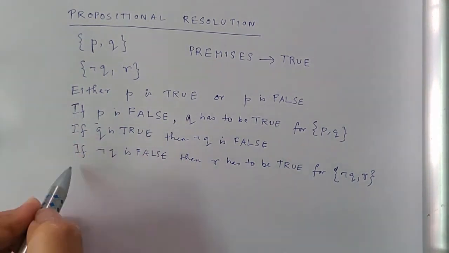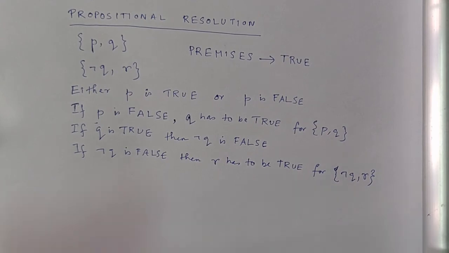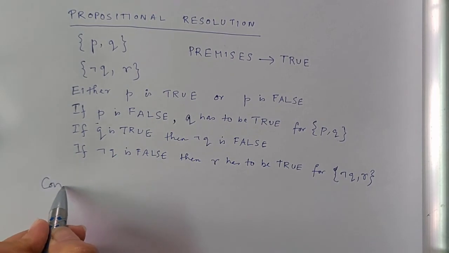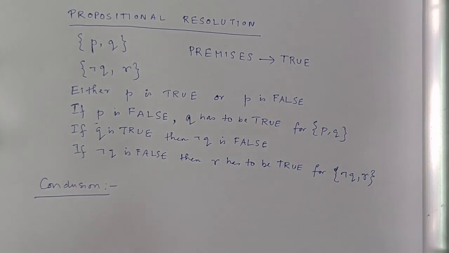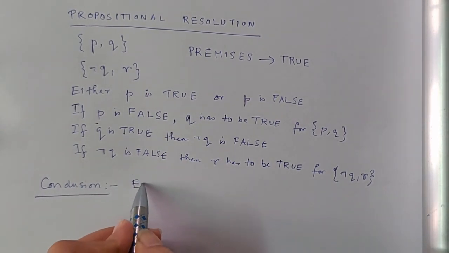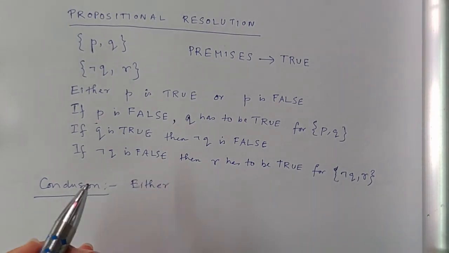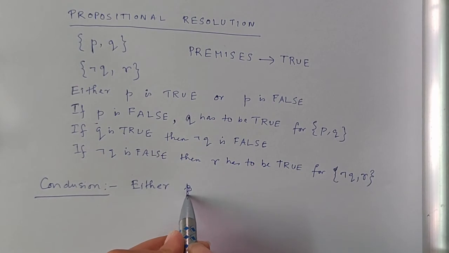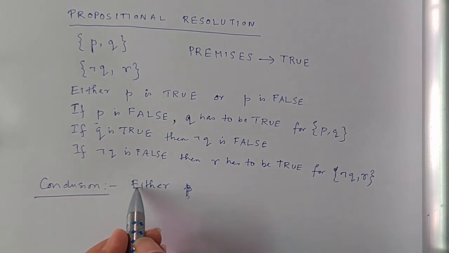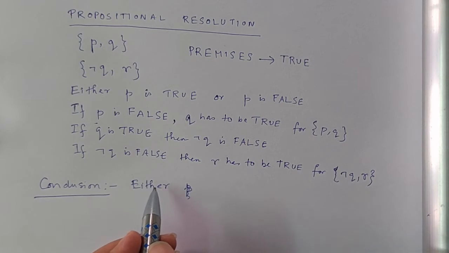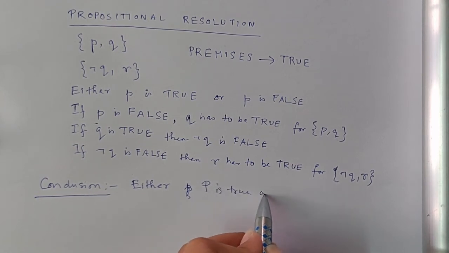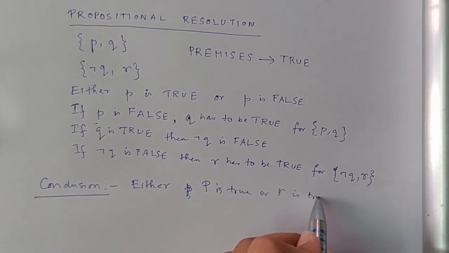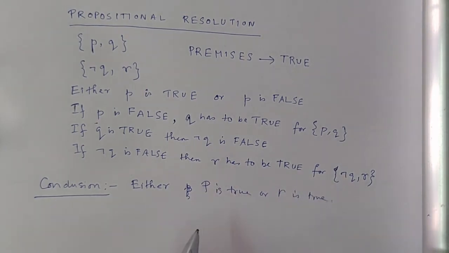So if I see the chain of logic, how it happened, I can conclude either P is true or R is true.